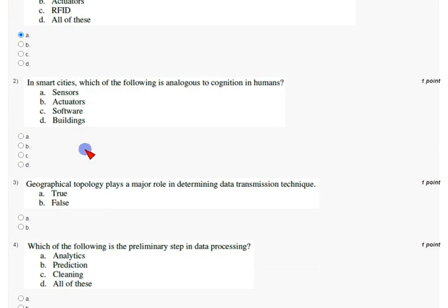And second question, in smart cities, which of the following is an analogous to cognition in humans? So cognition represents the software, that is option C, software. So mark option C as correct answer for second question.